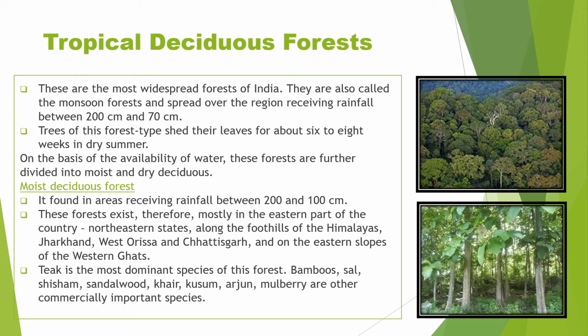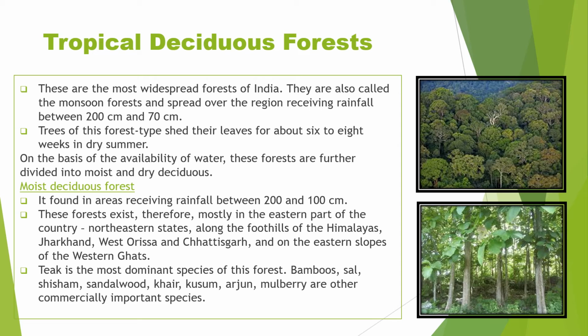Tropical deciduous forests. These are the most widespread forests of India. They are also called the monsoon forests and spread over the region receiving rainfall between 200 centimeter and 70 centimeter. Trees of these forest type shed their leaves for about 6 to 8 weeks in dry summer. On the basis of availability of water, these forests are further divided into moist and dry deciduous forests.